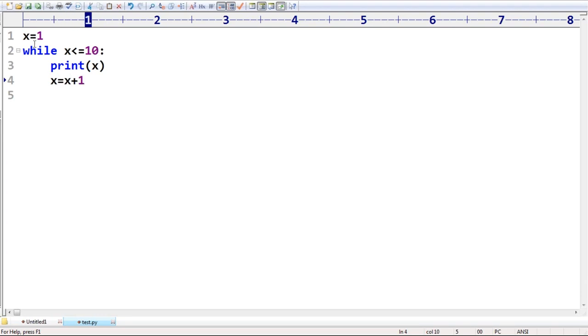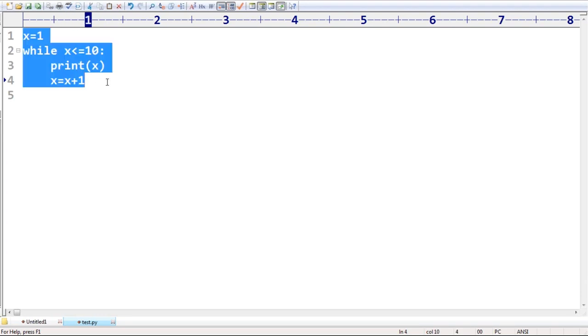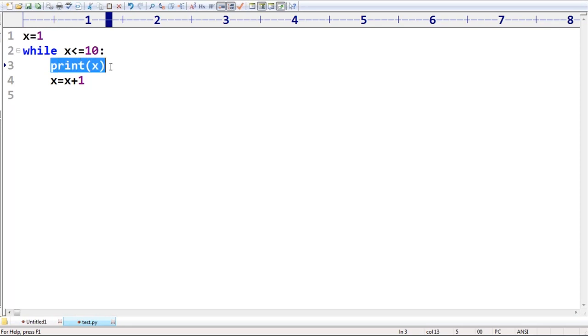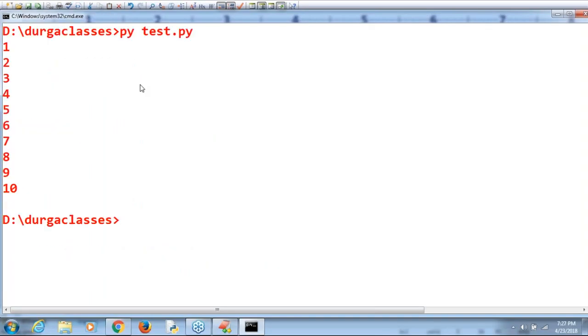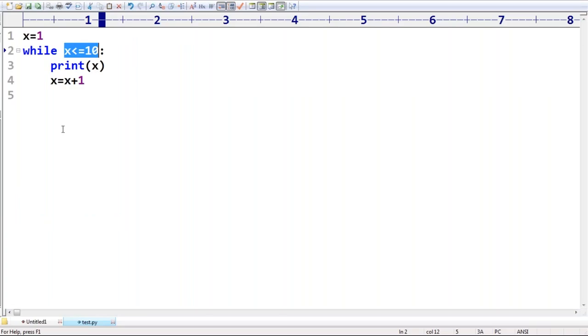That's all. If I do like this, then what is the output you are going to get by default? First time 1, then the x value will be incremented. 2 is less than or equal to 10, so 2 will be printed, 3 will be printed. Now observe: 1, 2, 3, 4, and so on, up to 10 by default it's going to be printed. Correct? Respond, man. Are you able to understand, right? Very simple terminology, sir.